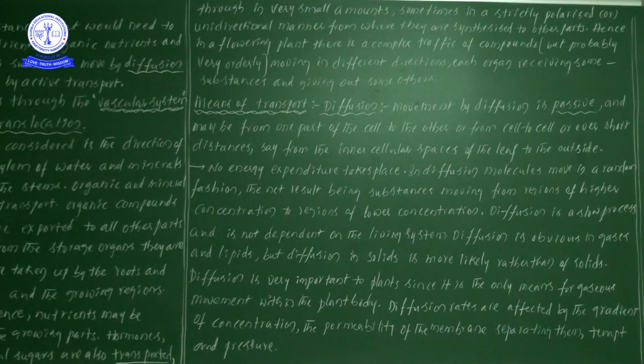So one point we see: in the diffusion process the molecular movement is random, and the net result is substances moving from regions of higher concentration to regions of lower concentration. Suppose ions are moving from higher concentration to lower concentration. They are already moving that way, so what is the use of energy there?